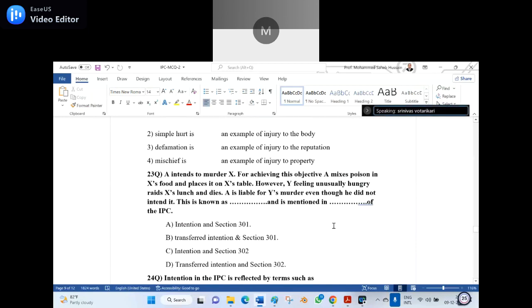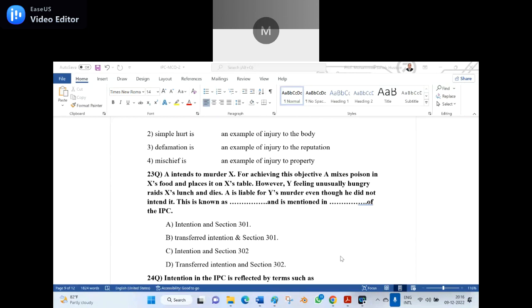Option A, intention and 301. Option B, transferred intention and Section 301. C, intention and Section 302. D, transferred intention and Section 302. Which one is the appropriate among options A, B, C, D? Option B, transferred intention and Section 301. You are right, Sridevi. It is transferred intention, that is option B, and Section 301 of the IPC.